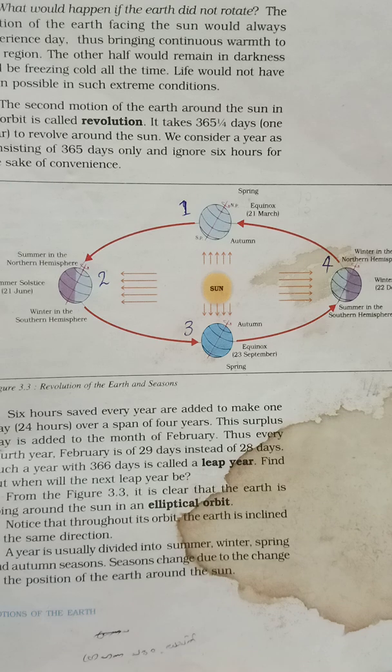The balance of remaining 6 hours is adjusted as one extra day every fourth year, which is added to the month of February of that particular year. Therefore, every fourth year, February has 29 days and that year has 366 days. Such a year is called leap year. The extra day in the month of February is called leap day. Okay, so I think you understood what is leap year and what is leap day.